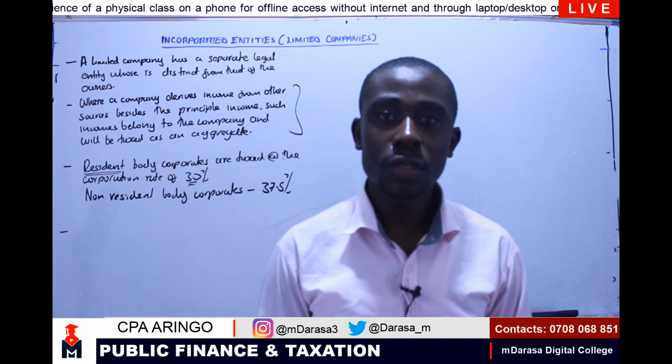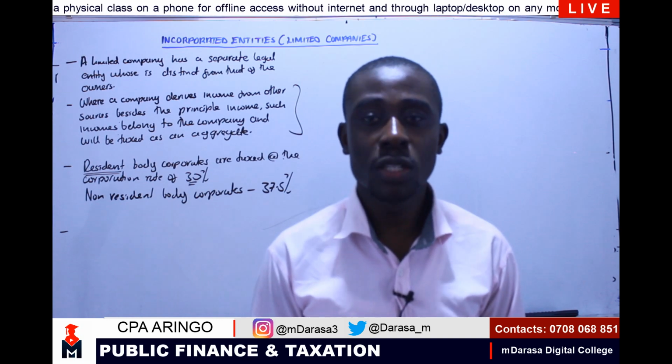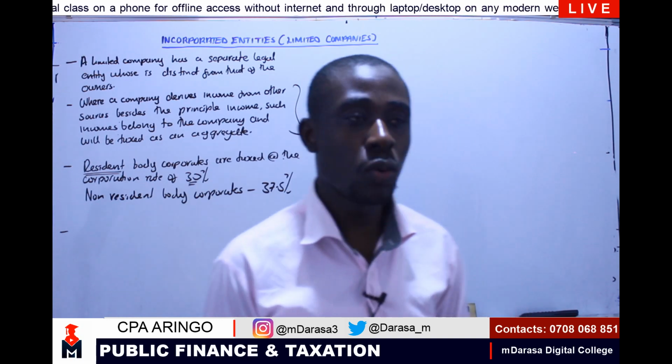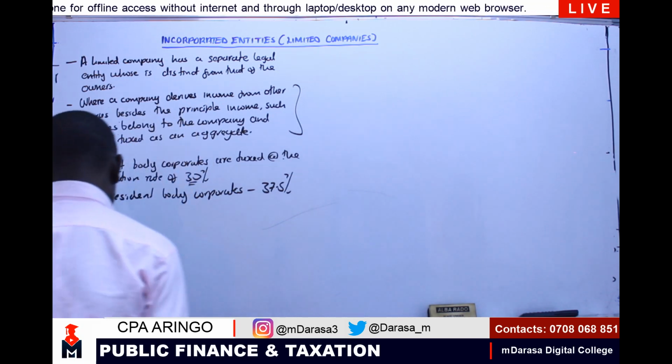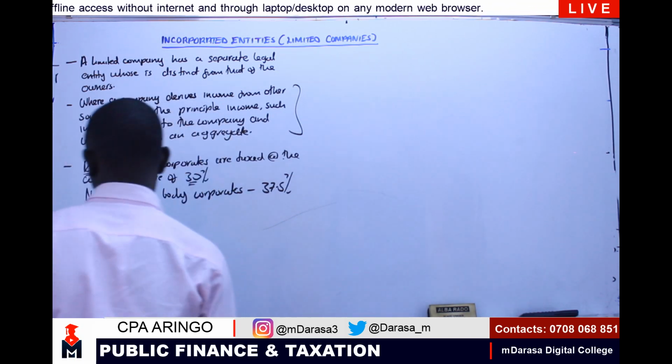So, we are seeing that all body corporates incorporated in Kenya, they are expected to pay what? Installment tax. So that should take us to the concept of the aspect of installment tax. In fact, you can put it down.